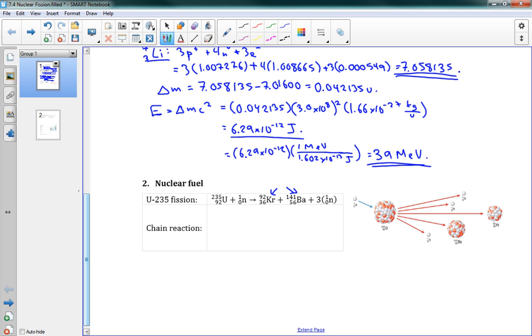All right, and what's important when we have some sort of nuclear fission reaction is we want to create a chain reaction in a nuclear reactor.